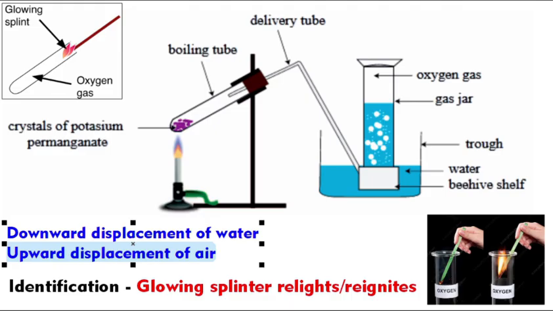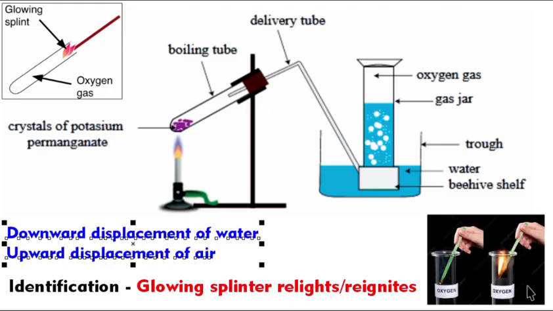A glowing splinter means we take a splinter, light it, and then put out the flame so it is only glowing. When you insert the glowing splinter, it will relight. Yes, it will reignite if oxygen is present.